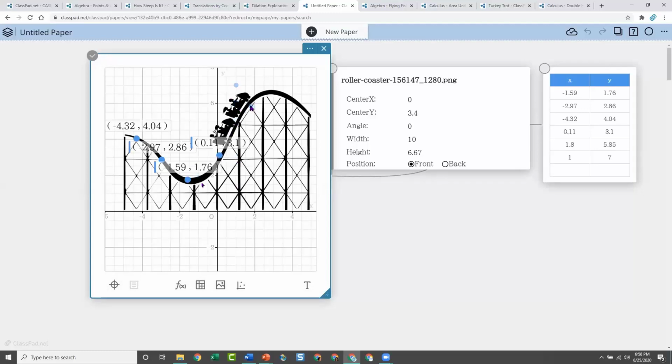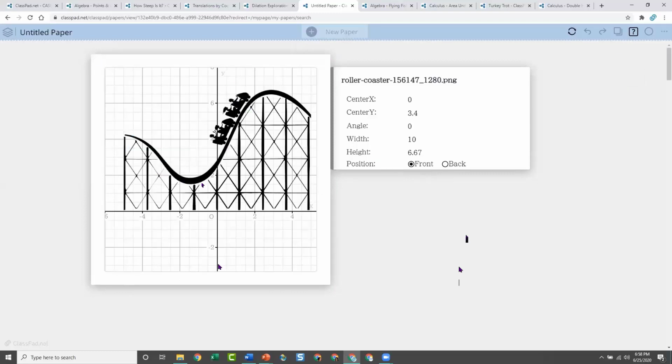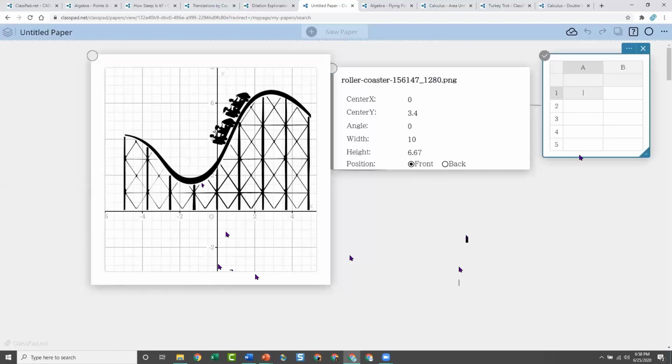I could do it doing plotting points, but if you do plotting points, then you can't use the statistics menu. So I'm going to now show you another option that you could have also done. I'm going to delete this, so notice all my points go away. Instead of plotting points, I'm going to actually use data. It starts off very similar, except you won't see the points plot.